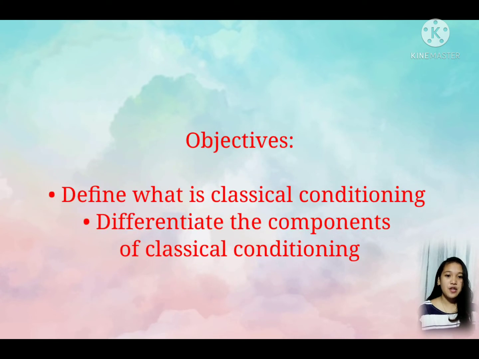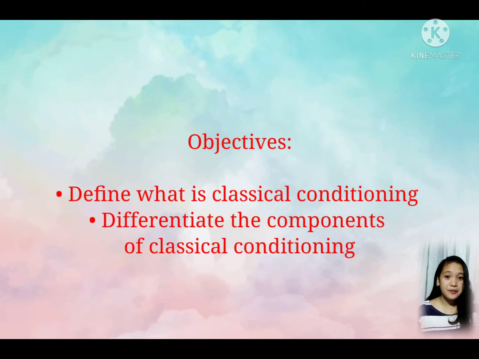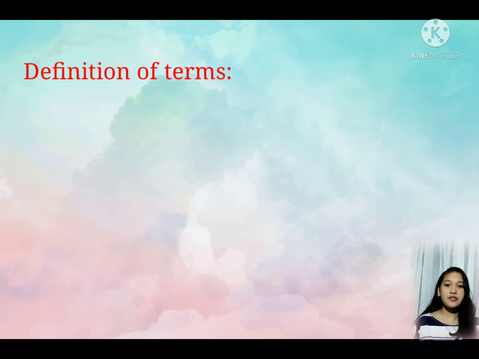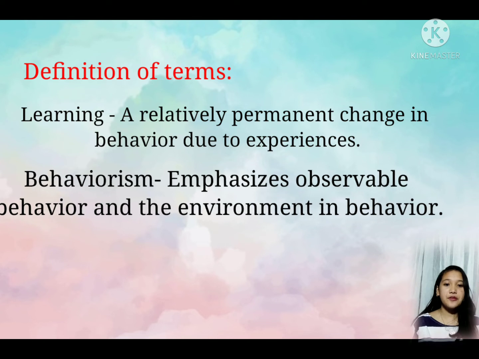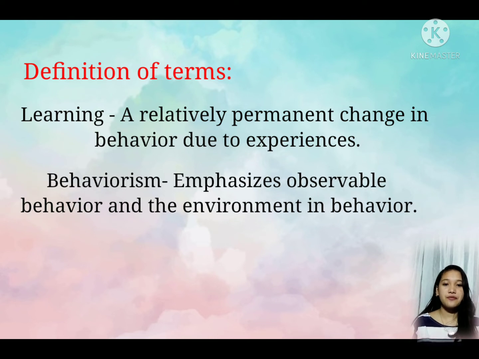At the end of this discussion, the students will be able to define what is classical conditioning and differentiate the components of classical conditioning. Definition of terms. Learning is a relatively permanent change in behavior due to experiences. Behaviorism emphasizes observable behavior and the environment in behavior.